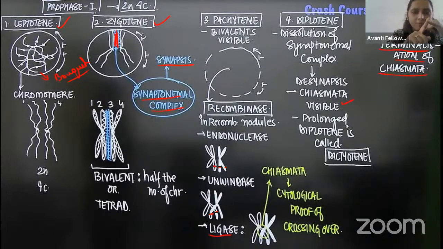Remember guys, in the leptotene, the bouquet stage; in the zygotene, the synaptonemal complex; in the pachytene, what will happen? Recombination will happen. Then coming to the diplotene, the synaptonemal complex will disappear, and in the diakinesis, termination of the chiasmata will take place. Always remember guys, this is very, very important.